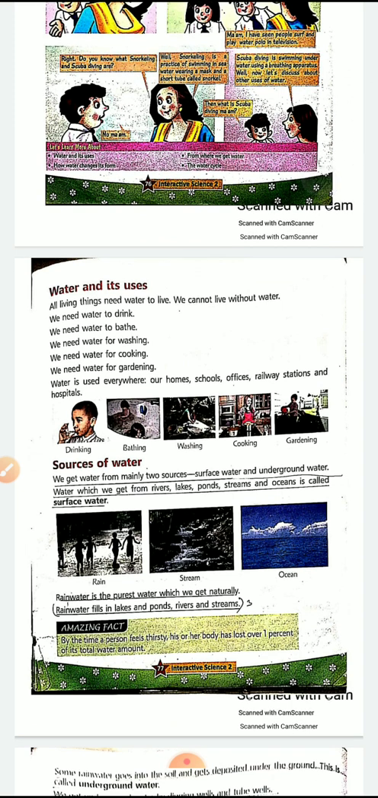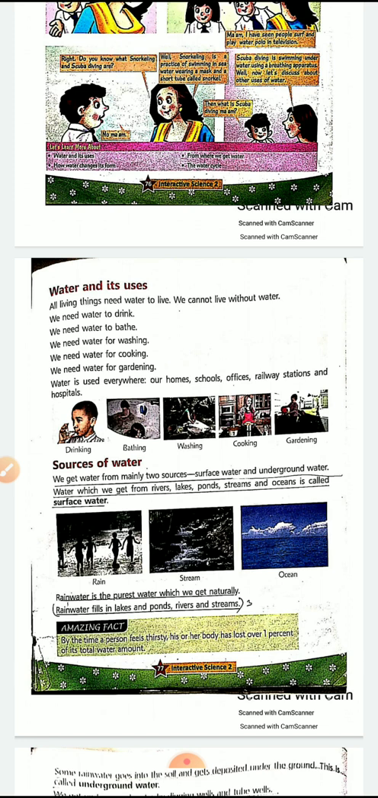Water is used everywhere. Our homes, schools, offices, railway stations, and hospitals. Now, water is for drinking, and also when we bathe, wash clothes or wash utensils, cook food. In our garden, we need water, so we need water in our daily life for day to day purposes.